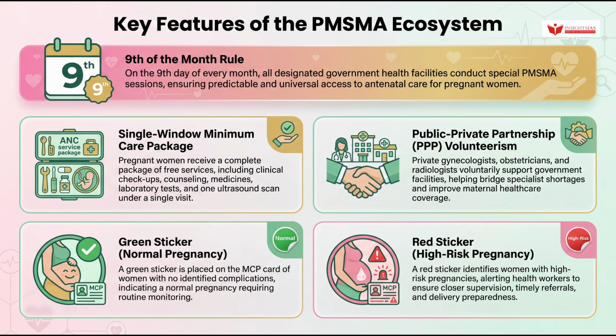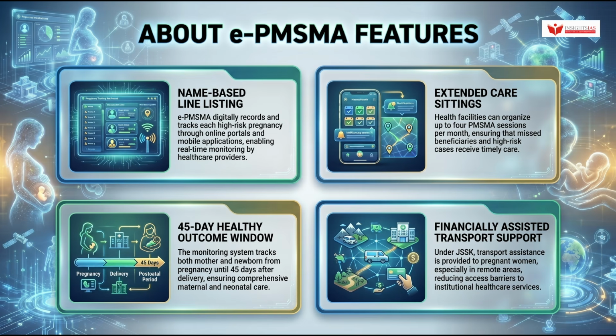Imprint this combination. Coming to the digital layer of this scheme, the e-PMSMA features. The system enables name-based line listing, meaning it digitally records and tracks each high-risk pregnancy through online portals and mobile applications, enabling real-time monitoring by healthcare providers.